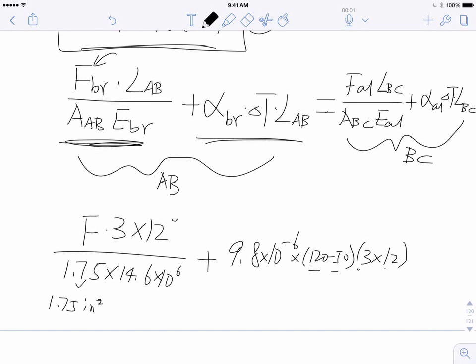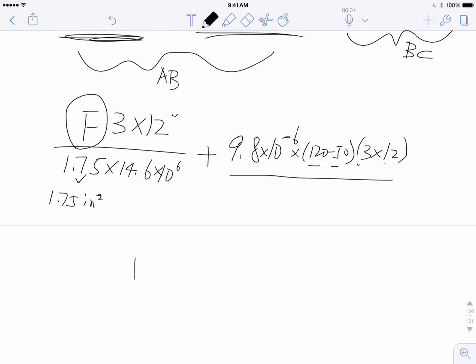Now, let's do a little discussion. Here, I didn't mention the direction of these displacements. So chances are, when you have a temperature increase, this will be positive. It wants to expand. Now, these two things add together, it has to equal to the other half, which is BC. Now, chances are this internal force has to be negative. Why? Just think about this.